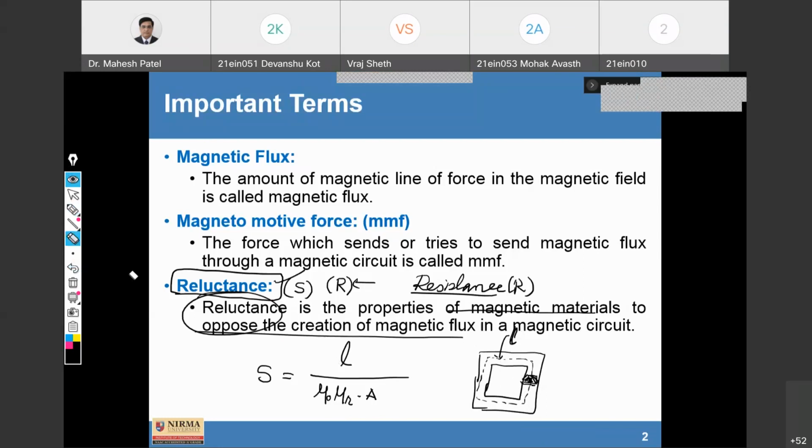Okay. So if you consider that this is a cross-sectional area, fine. So this cross-sectional area is denoted as A. This mean length is denoted as L. Mu r is 1 for air because air also has a relative permeability. Fine. In simple words, if I would like to define permeability, the meaning is that it is an ability to permeate something. Fine. So in a magnetic circuit,